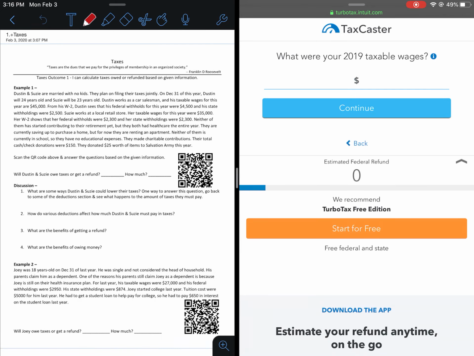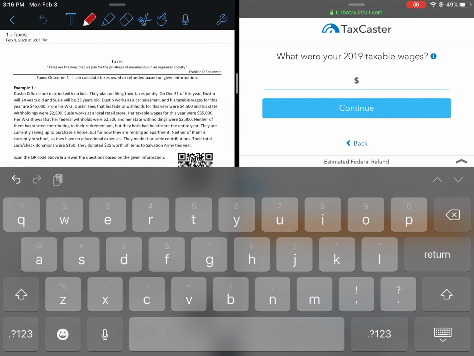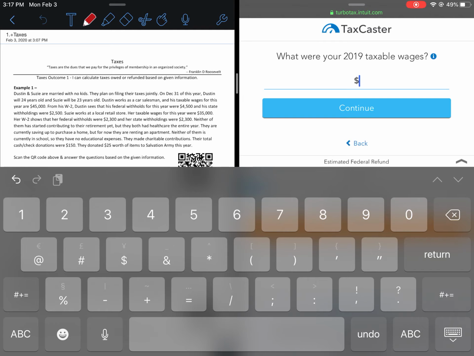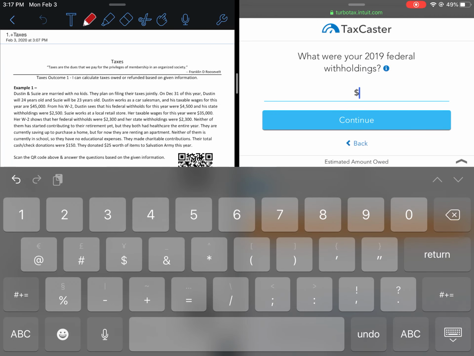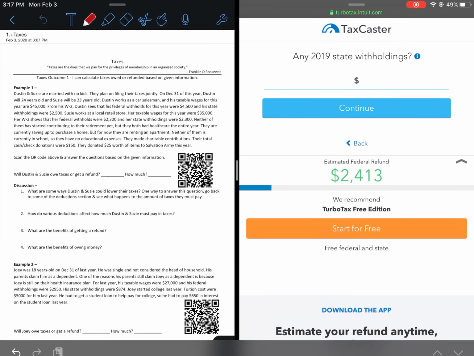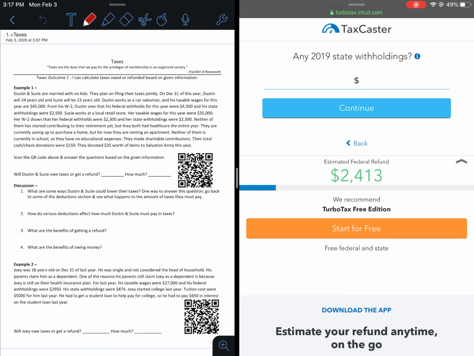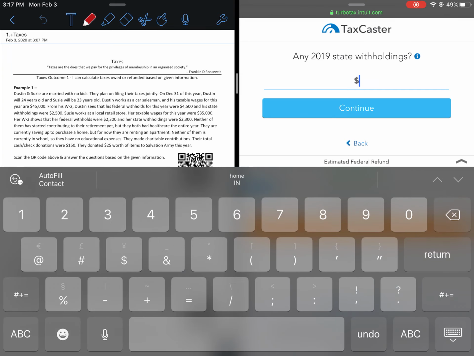You'll go through here, taxable wages. It does say that Dustin, that's your taxable wages. Since I'm Dustin, mine are $45,000, and $4,500 were taken out in taxes. Then state withholdings were $2,500.